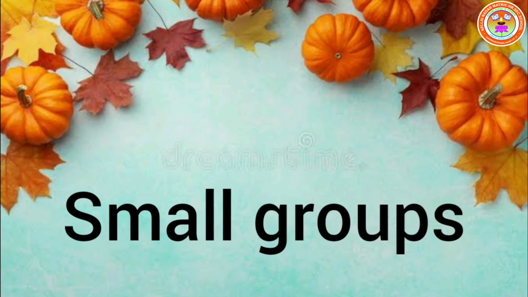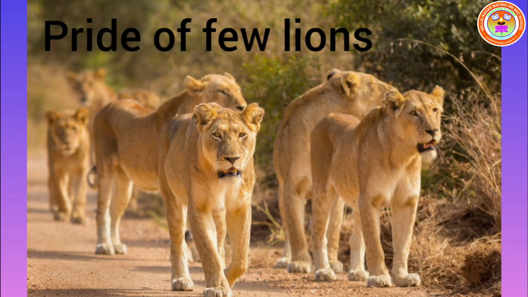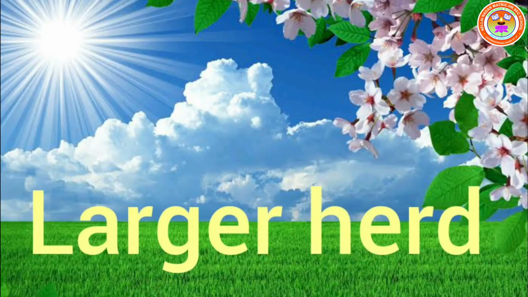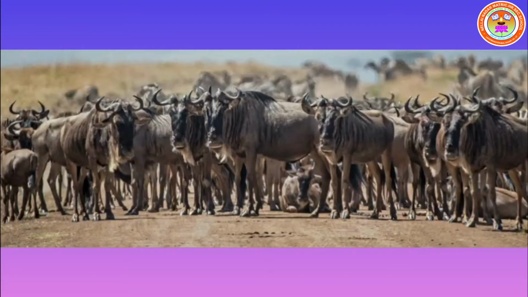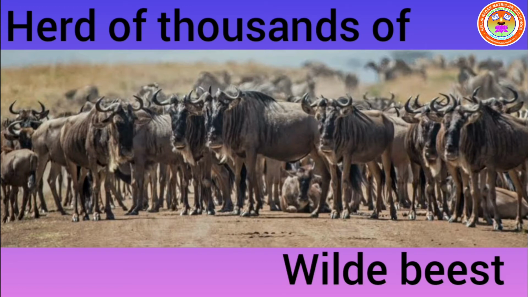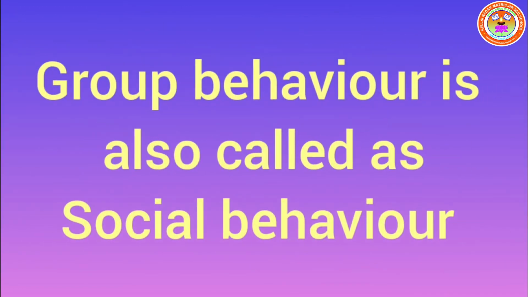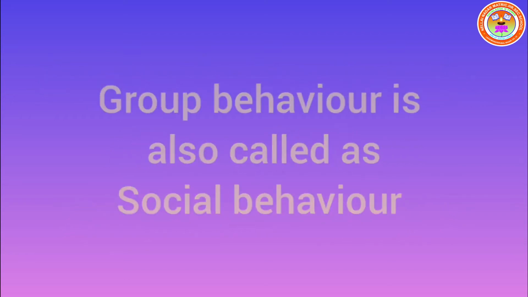Some animals live in small groups, for example, a pride of felines. Some live in a larger herd, for example, a herd of thousands of wildebeest. So children, group behavior is also called social behavior.